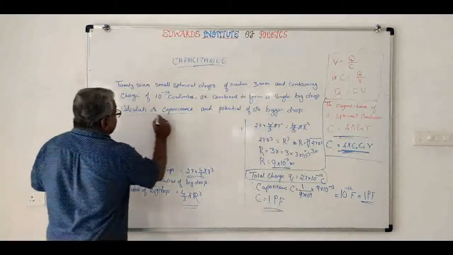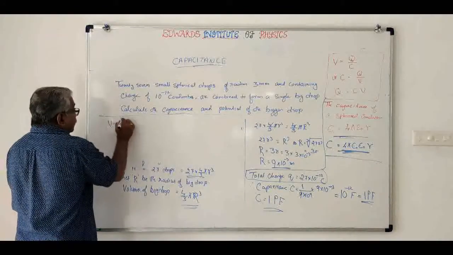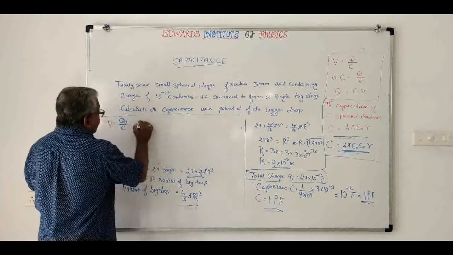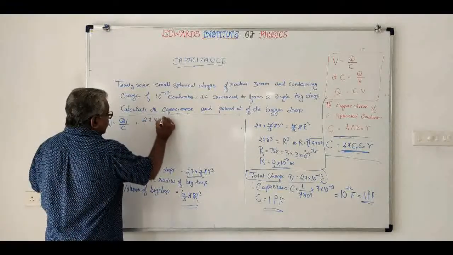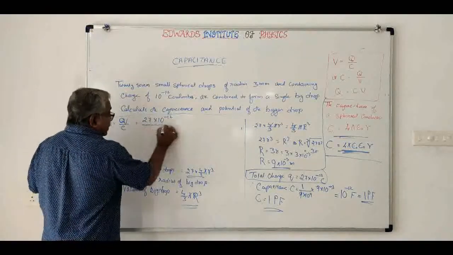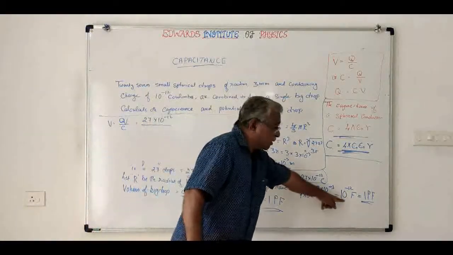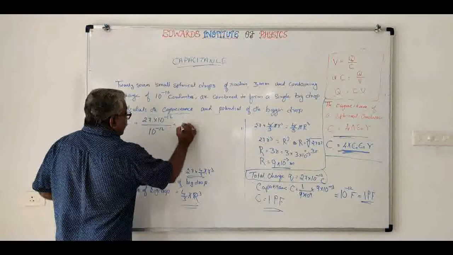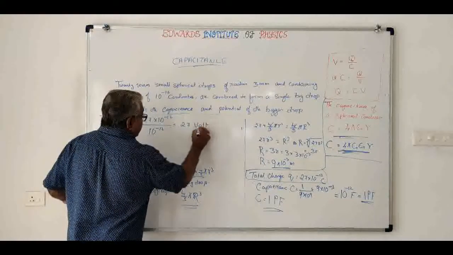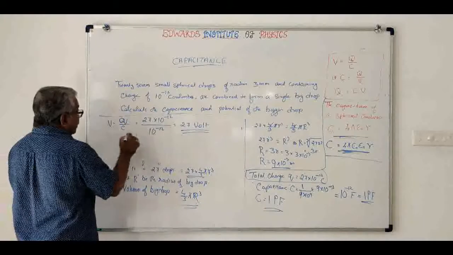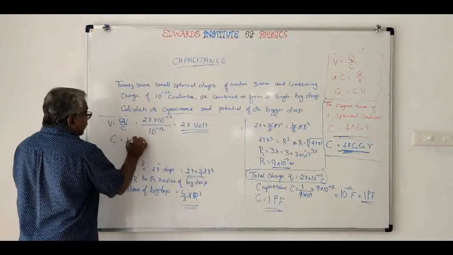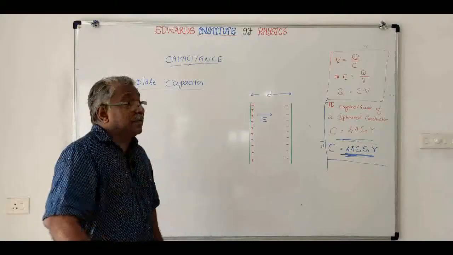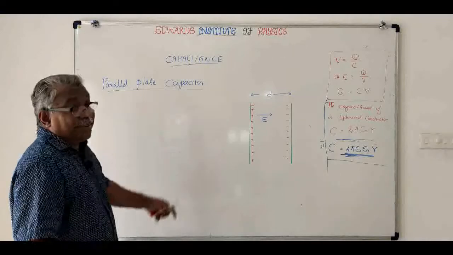Now let us find out the potential. We know V is equal to Q by C. Q is equal to 27 into 10 raised to minus 12, divided by C, which is 1 picofarad, that is 10 raised to minus 12 farad. So 10 raised to minus 12 cancels, and that is equal to 27 volt. So this is the answer: V is equal to 27 volt and C is equal to 1 picofarad.